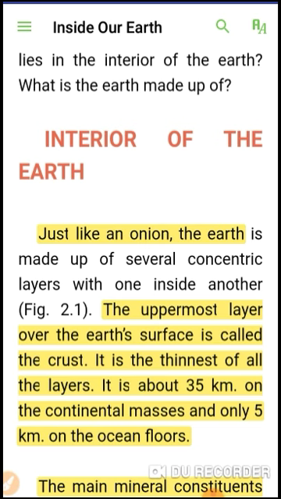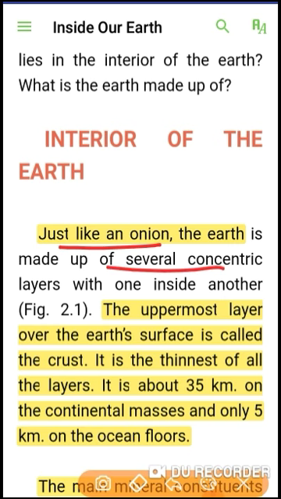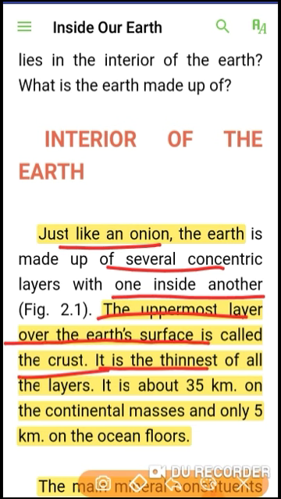The earth's interior is just like an onion. There are several concentric layers, one inside another. The uppermost layer over the earth's surface is called crust, and crust is the thinnest layer.